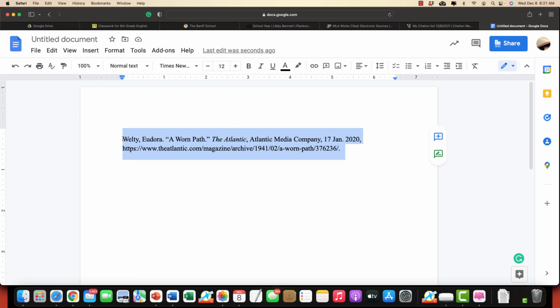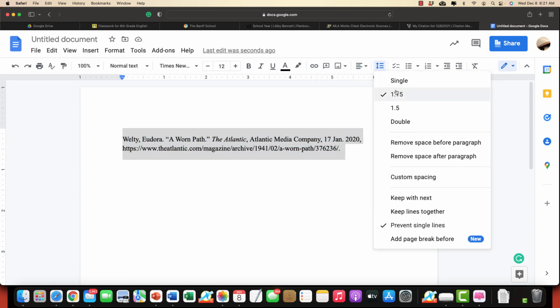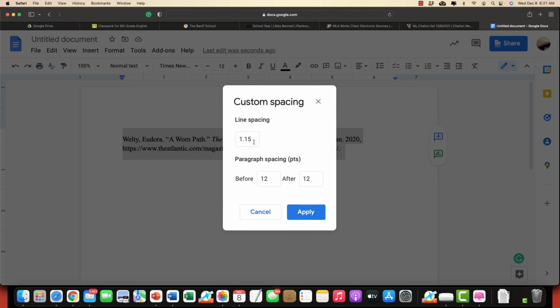That is because it's adding extra space in addition to the double space. So if you go over to double space, go to custom spacing. You want to put 2 for double, and before and after you want to change to 0. And this is under the A at the top column of your Google Doc app.